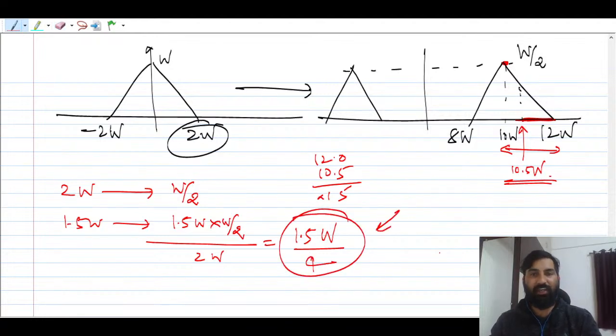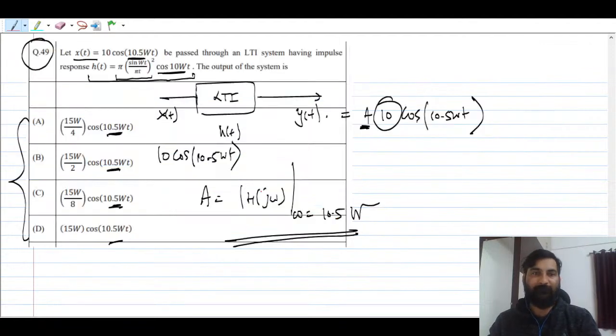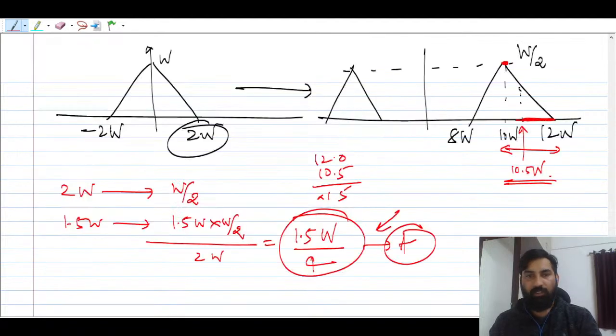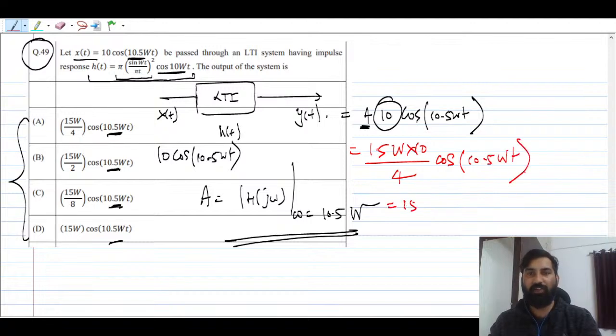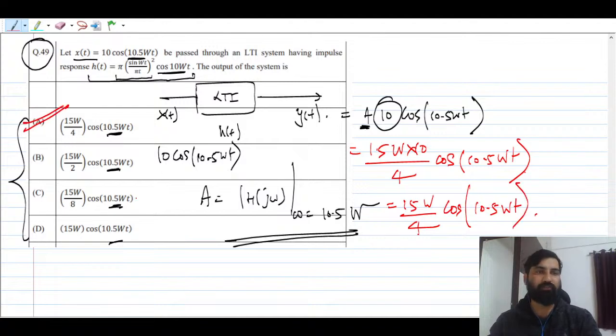Now you can just take this and multiply with, okay, this is nothing but A we have got. So if you put it here, this is nothing but 1.5W into 10 by 4 cos 10.5WT. So you see this is nothing but 15W by 4 cosine. So exact answer we are getting, there is no confusion at all. Okay, so the answer for this question will be Option A.